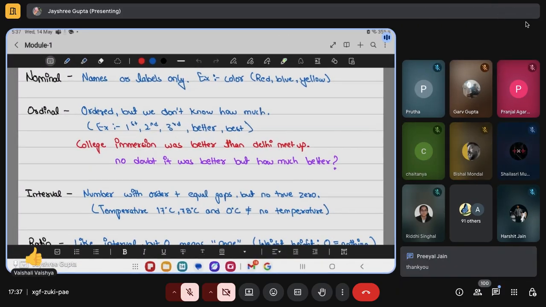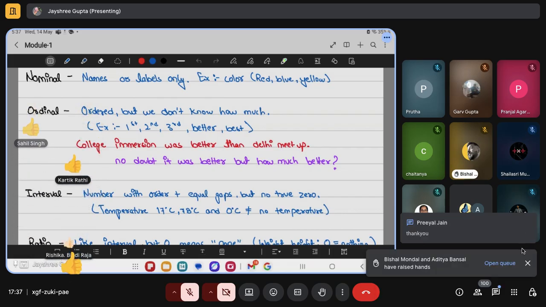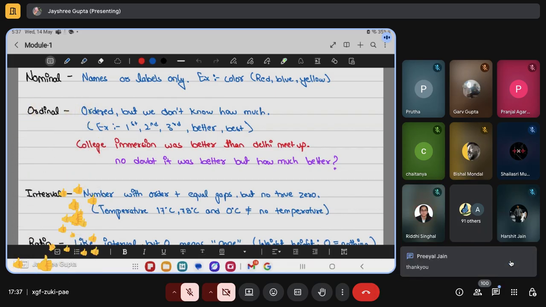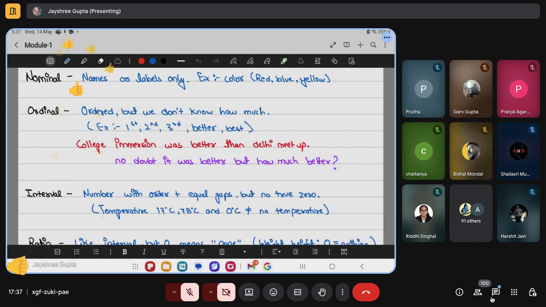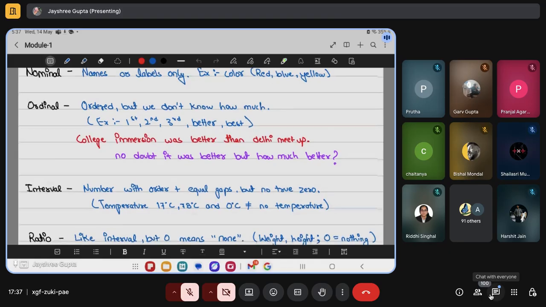Guys, I just need a thumbs up from you all so I can know that you are able to get it. Wonderful. Now ordinal. Ordinal data is ordered: first, second, third, better, best, but we don't know how much better the first one is from the second one. For example, college immersion was better than Delhi meter. We know that, but how much better it is, we can't quantify it. So that is ordinal data, right?